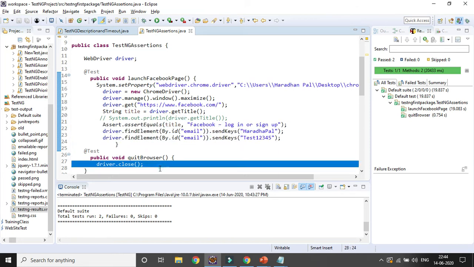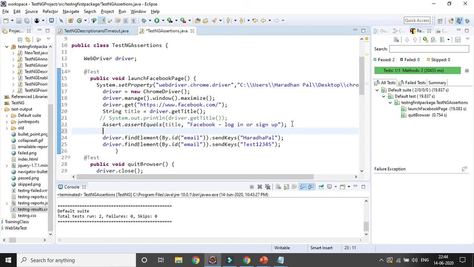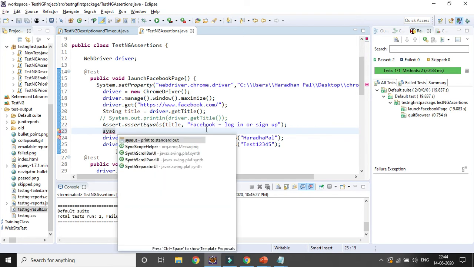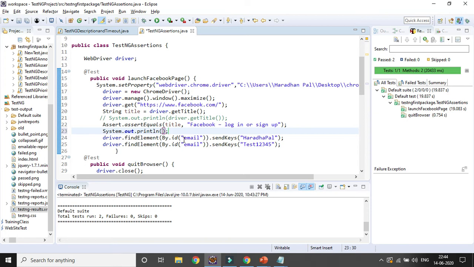And also the second test case obviously will pass, because even if a particular hard assertion fails in any step or any method, that will not impact the other method. Okay, let's fail it and let's try to proceed to the other step. Here I also want to print the hard assertion fail. And also I want to proceed here. Let's just change it: instead of up, I'm just mentioning up 11.